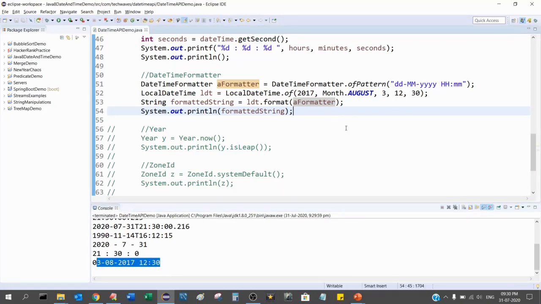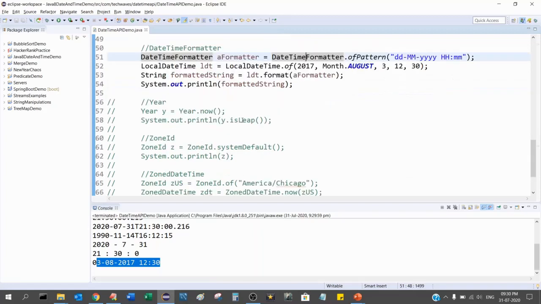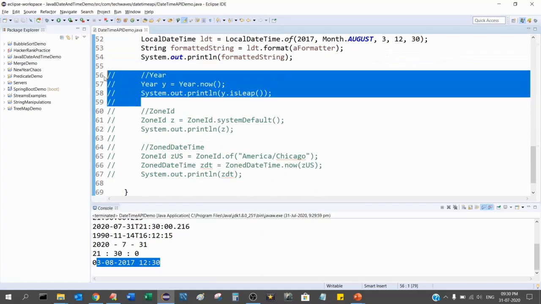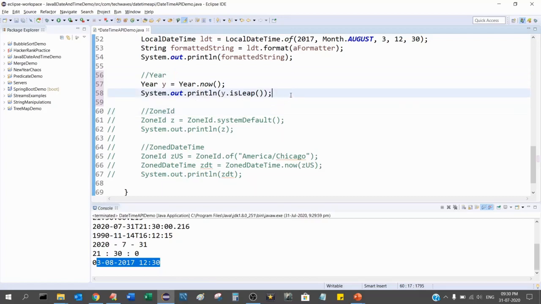It's simple actually. A DateTimeFormatter, then get a local date time, and then this local date time dot format, what we have to give is the formatter. The formatter we have to declare like this, of pattern this. Okay, and then we have the year. This is a pretty straightforward concept.